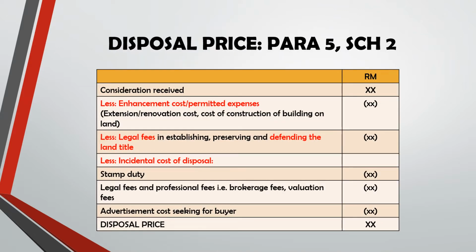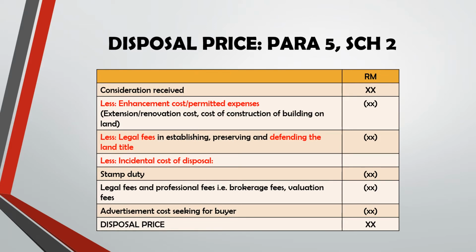So this is how you compute the disposal price as per paragraph 5 schedule 2. So we have the first item, consideration received. When you dispose, you will receive something from the buyer or purchaser. This is known as consideration received. Then you less enhancement costs or permitted expenses. Enhancement costs or permitted expenses is all enhancements or capital expenditure on the real property.